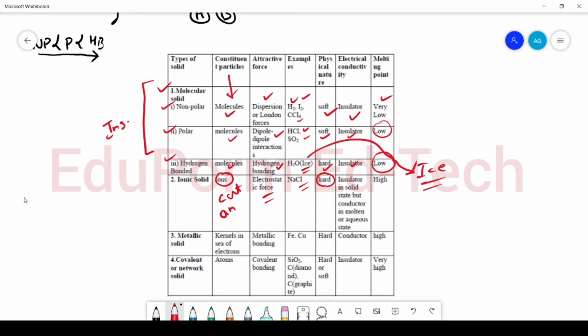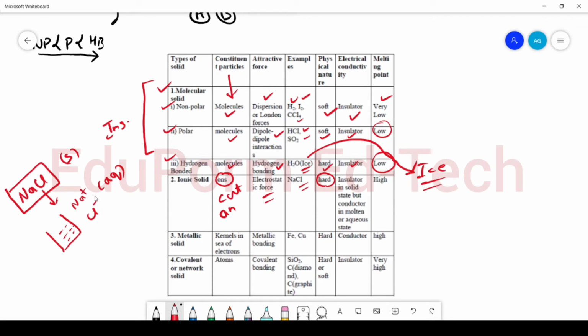Okay, I'm giving you one example. For example, you have NaCl. Now this NaCl is solid, and in this solid state it is non-conducting. But if I dissolve this NaCl in a solvent such as water, this NaCl will break into Na+ and Cl-. So now in the aqueous state it is conducting due to the presence of ions.